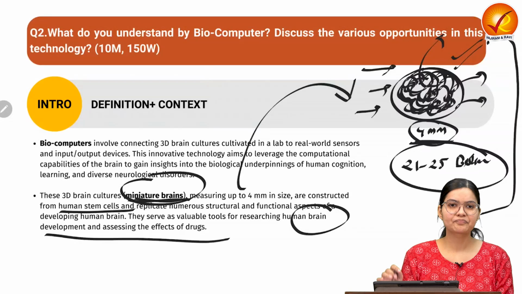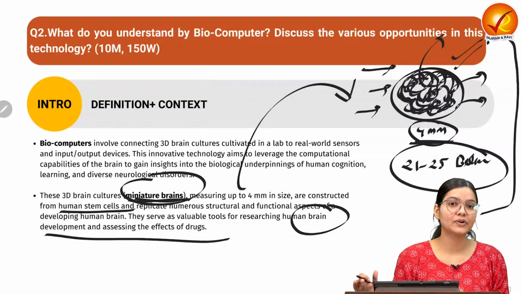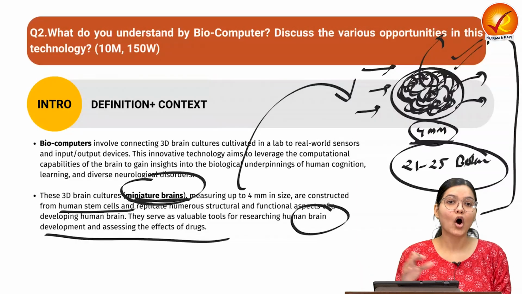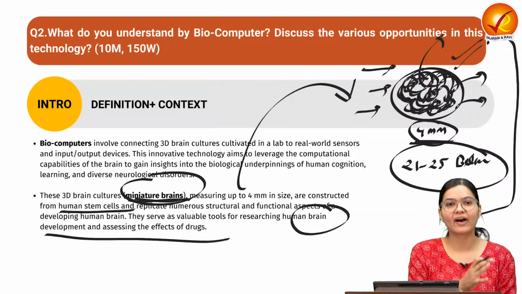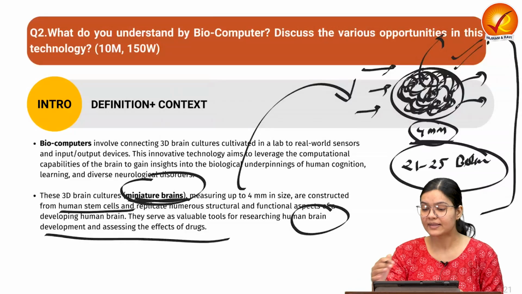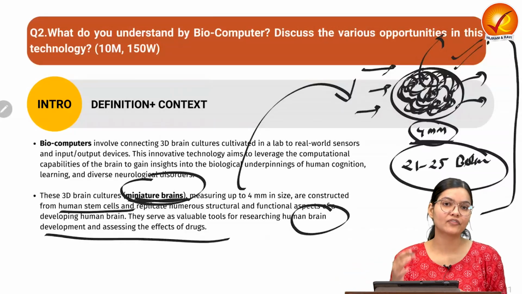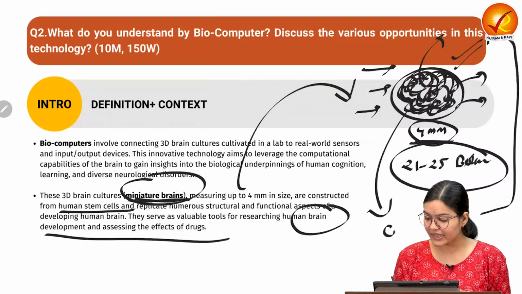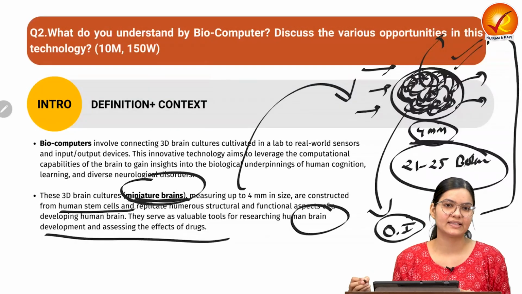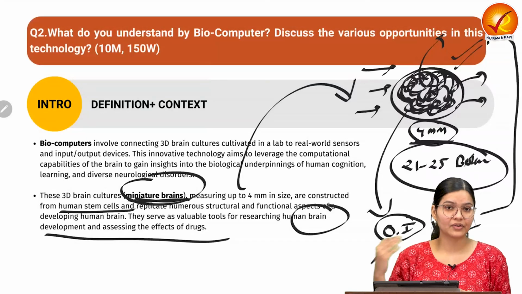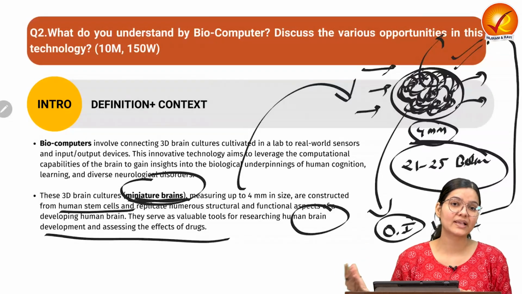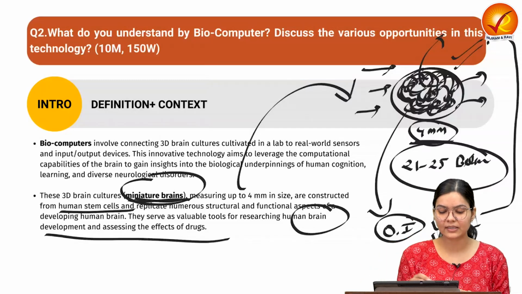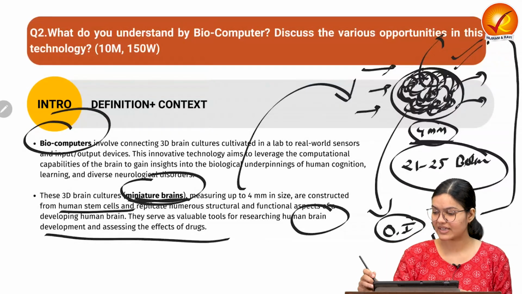Later on it will evolve into biocomputers, and we can also call it the field of organoid intelligence. As we know, we have artificial intelligence and machine learning. Since this particular thing has evolved from the human organ, the brain, in the field of intelligence it will be known as organoid intelligence. And this particular system is nothing but the biocomputer. Okay, so that is the context.